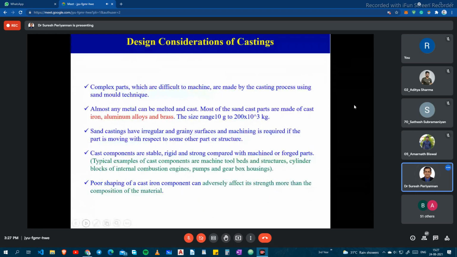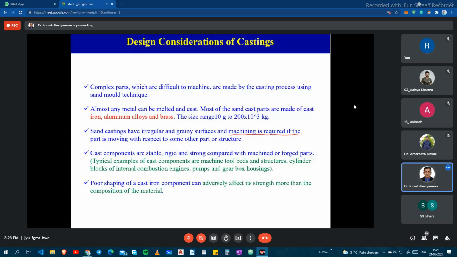Now, this we already discussed for the design considerations in casting. In casting, we can make components from even 10 grams to tons of weight, based on the shape of the component. But when we go for sand casting, the surface is irregular or granular, and machining is required. When you go for the casting process, the surface finish may not be good, then further we have to go for the machining process. Machining process is nothing but surface finishing.